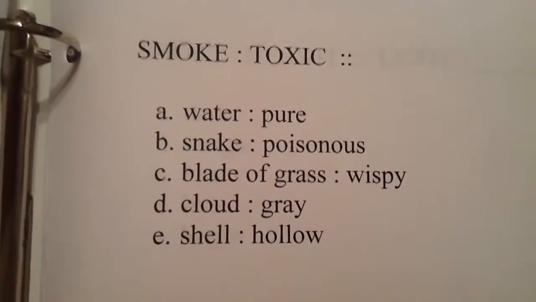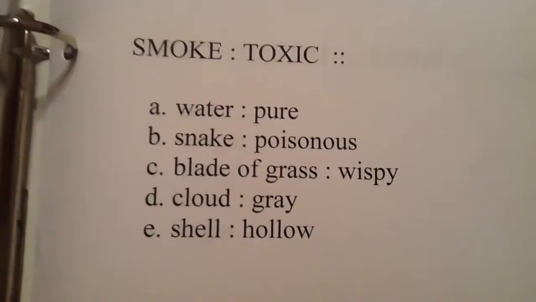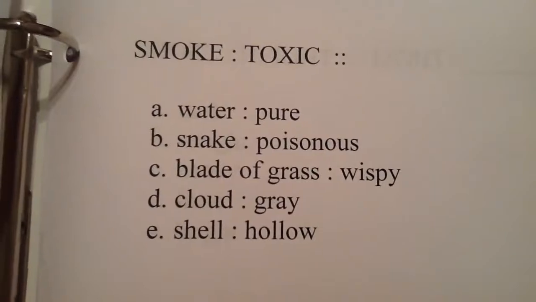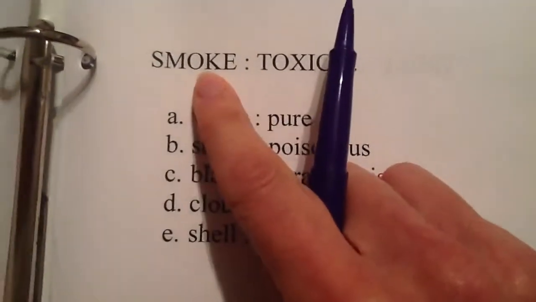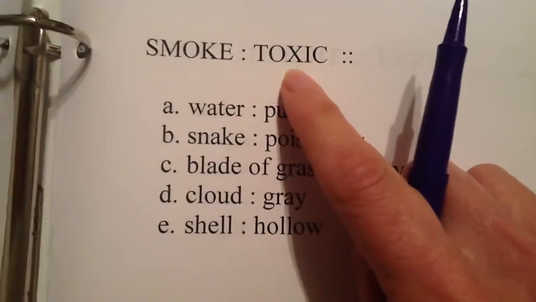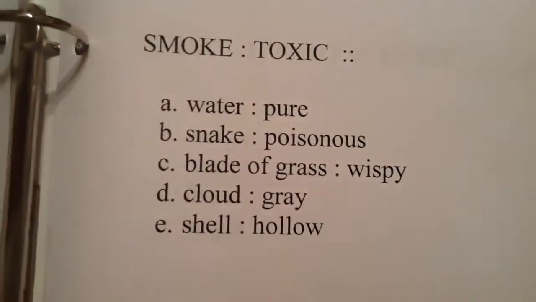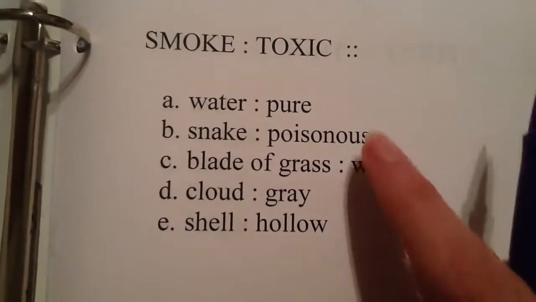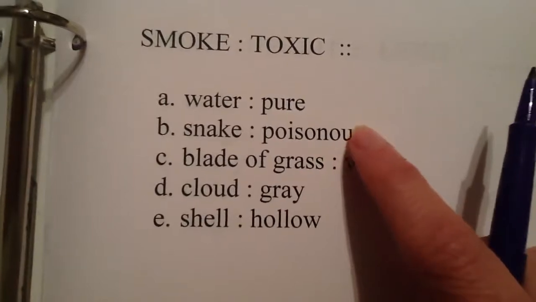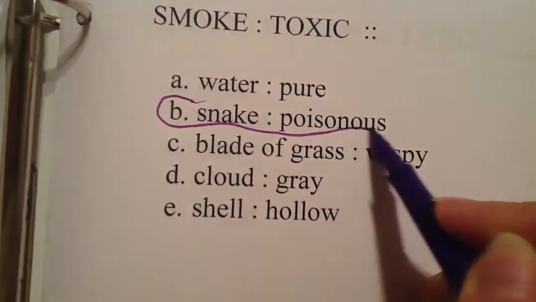Well, we are looking for a noun and then an adjective that describes it, and we have 5 choices here. So what we need to ask ourselves is, which is the best choice? And thinking about the specifics of smoke being toxic. Toxic means dangerous, poisonous, not good for you. We want to try to mimic that relationship as best we can with our second word choice. And indeed, one of them has the exact word poisonous in it. This is our best choice. B, snake is poisonous.